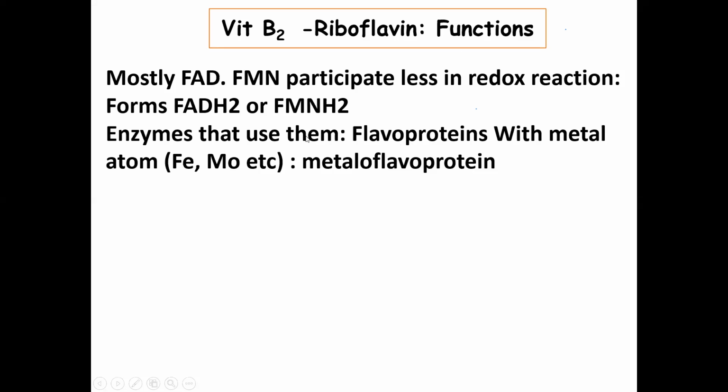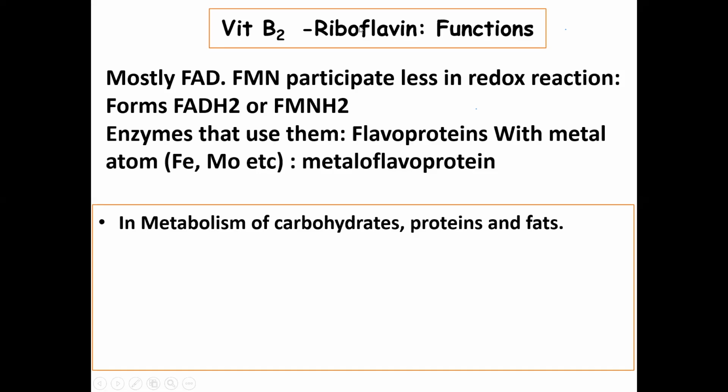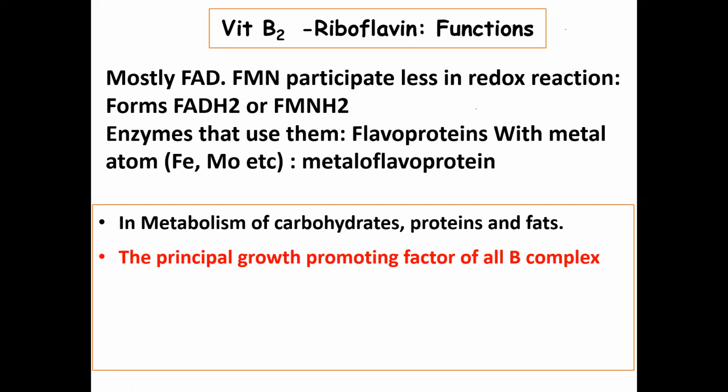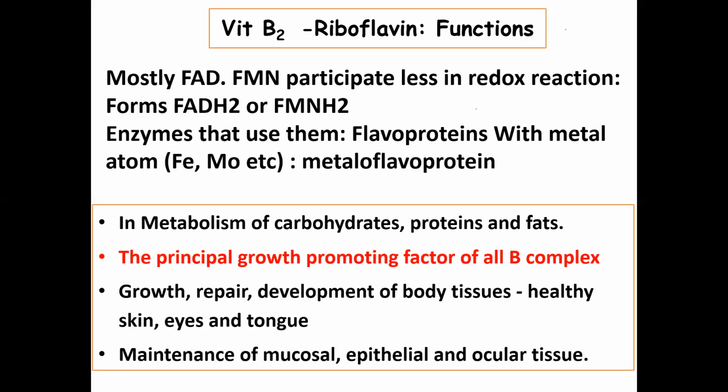And if they use metals along with FMN and FAD, they are called metalloflavoproteins, with metals like iron and molybdenum. Like NAD, FMN and FAD act as coenzymes in carbohydrate, protein and lipid metabolism. It is the principal growth promoting factor of all the B complex vitamins.